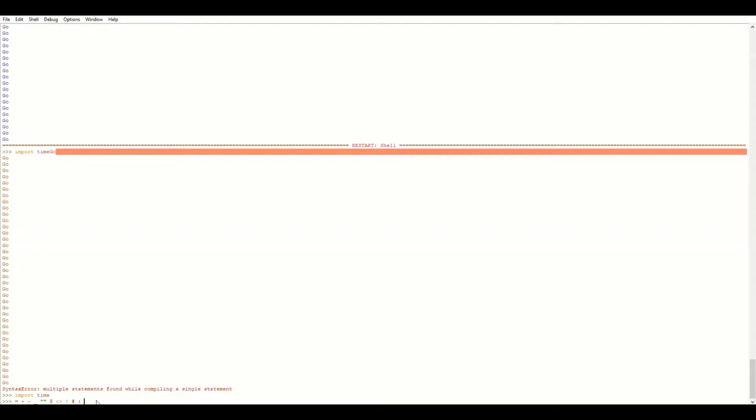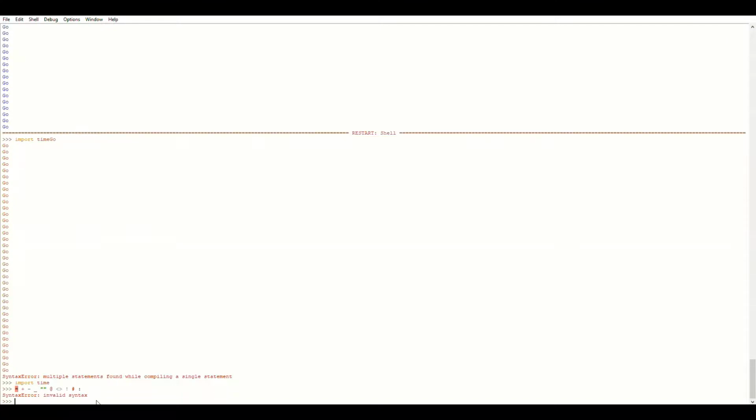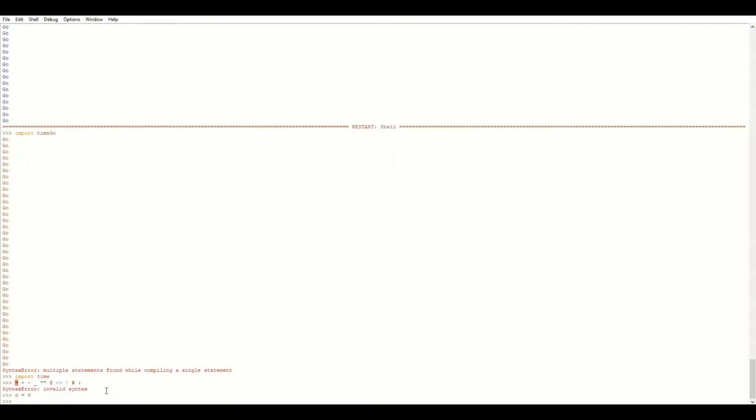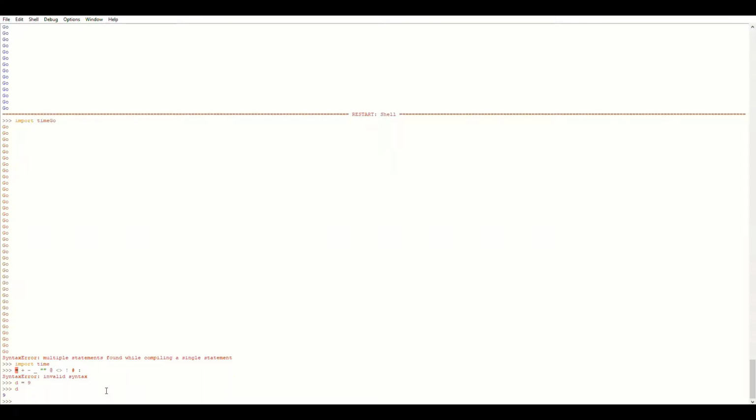If I press enter, it's going to give me an error. Yep, because I just put a bunch of rubbish. Okay, so equals to is for saying something. I know in real life, if you were to say that D is equals to 9, you'd be like, oh, what? But what you're doing here means that you're putting D as 9. So when you put D, the computer knows that D, which is empty, is now equals to 9.